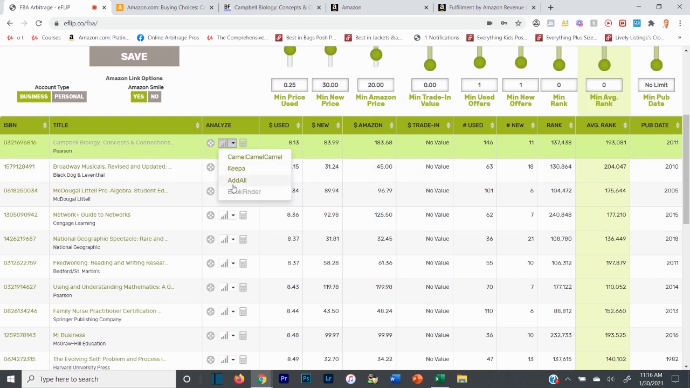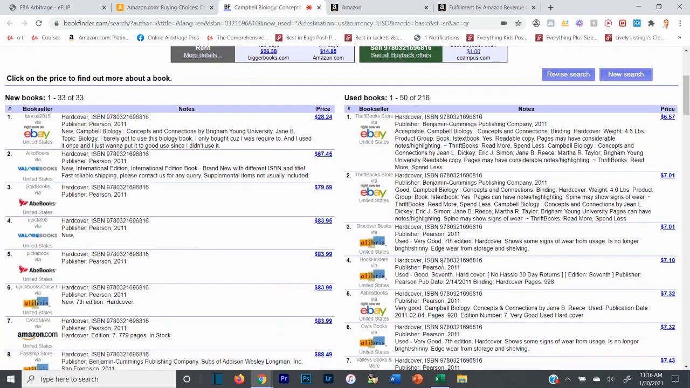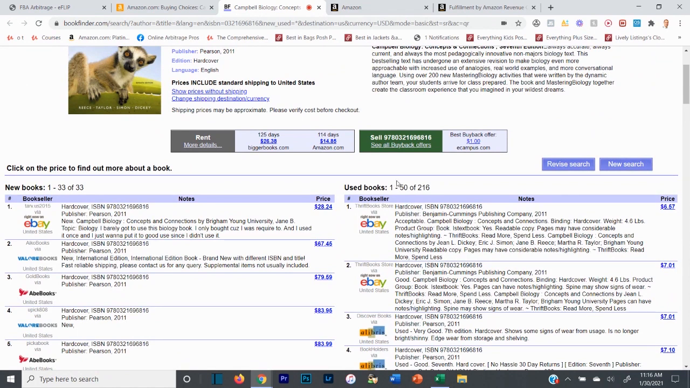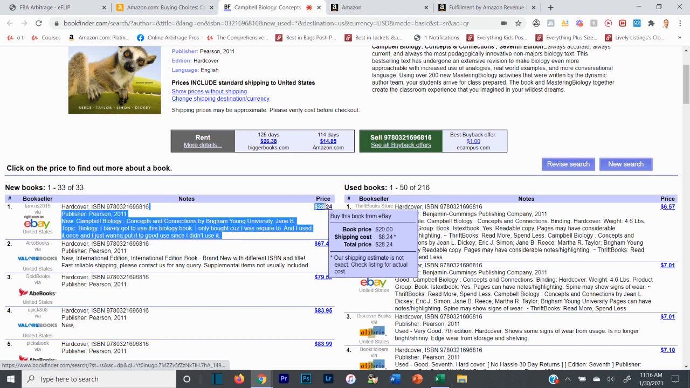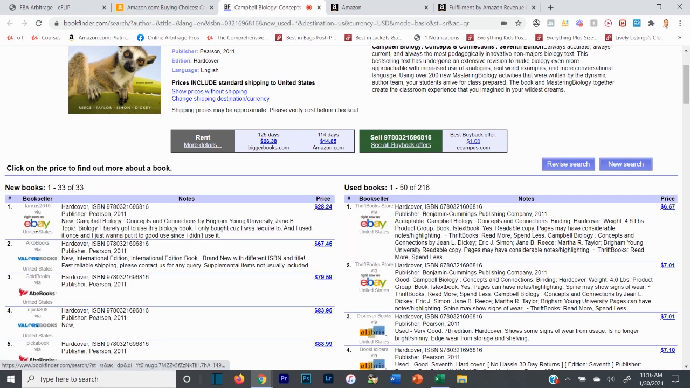So when I click the down arrow and go to Book Finder, that's going to take me to a software that's going to find the book all over the internet, used examples on the right, but obviously we're not sourcing used right now, okay? And new on the left, okay? So we're primarily sourcing new. We're primarily looking on the left over here, and we want to see the difference in prices on these left books. The lowest one currently is $28.24 on eBay, and that's in the US.